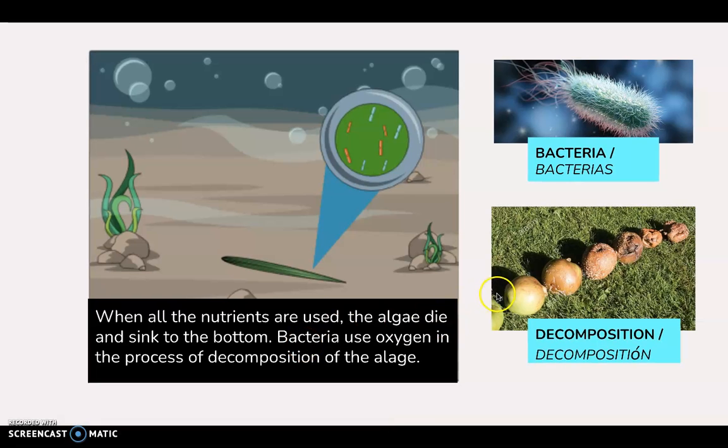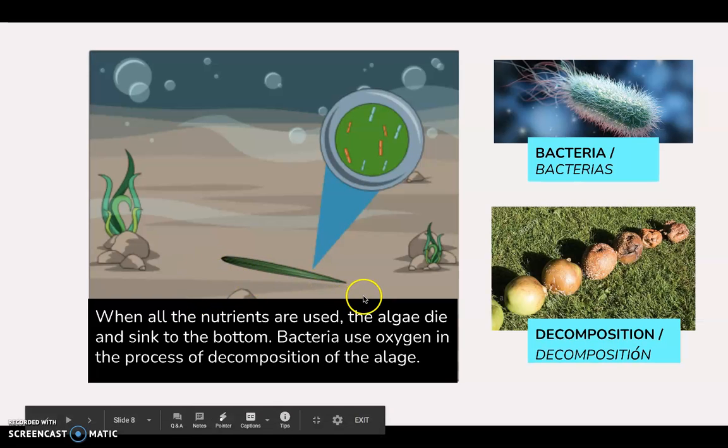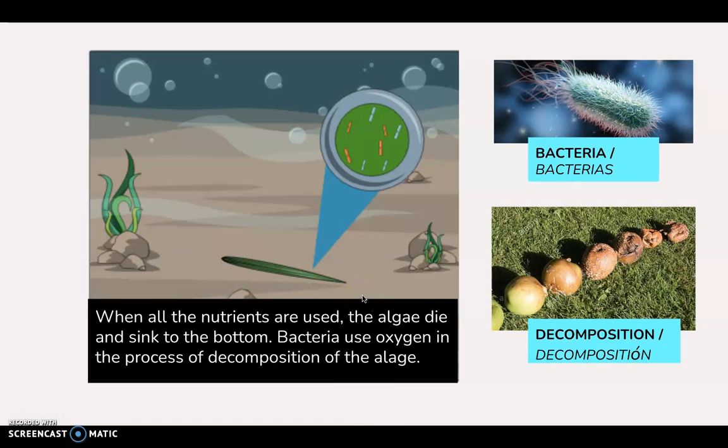Now, decomposition, like you see here with the apples, is what happens to all living things, plants and animals, when they die. So they break down, and then they become part of their environment, right? So here's an apple that you'd be likely to eat, but then if it's not eaten, it's going to decompose, like you see here. This happens to the algae too. And in this process, the bacteria need oxygen.